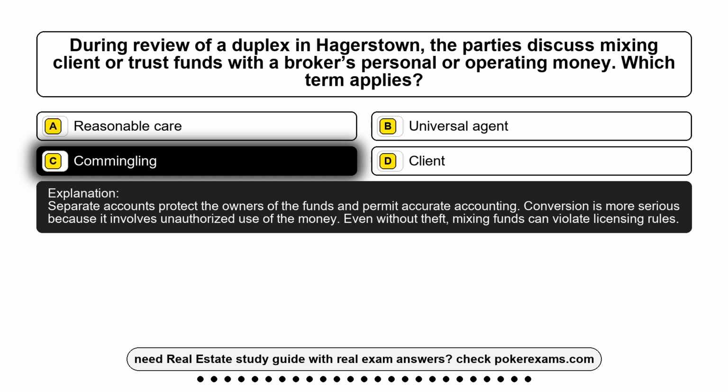Separate accounts protect the owners of the funds and permit accurate accounting. Conversion is more serious because it involves unauthorized use of the money. Even without theft, mixing funds can violate licensing rules.